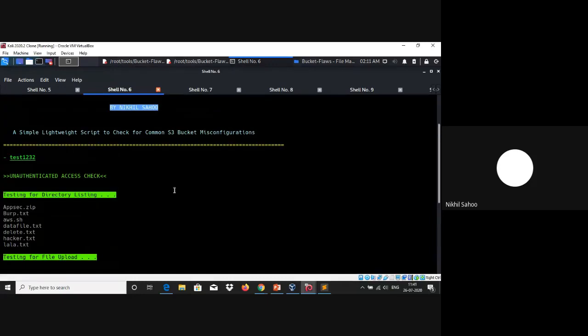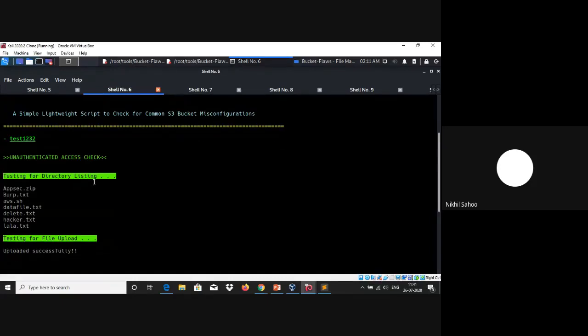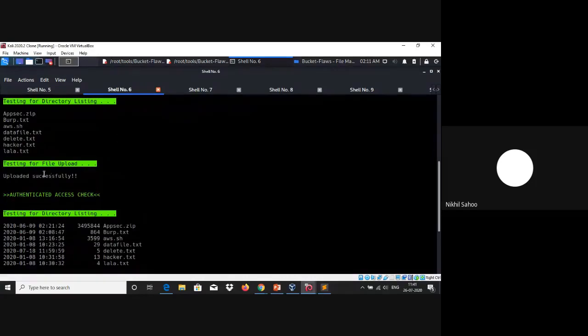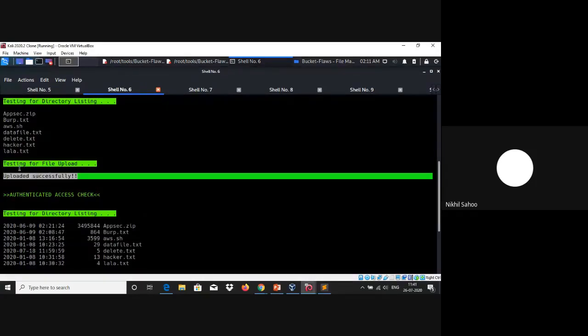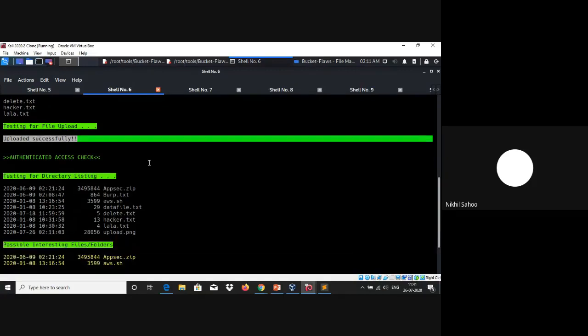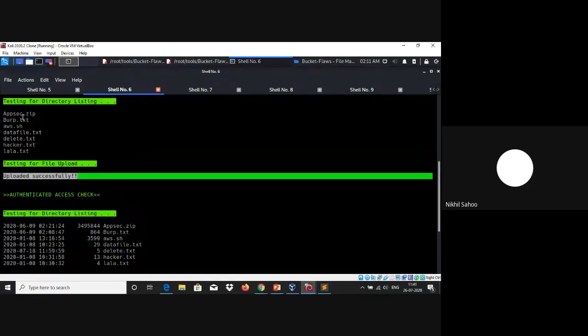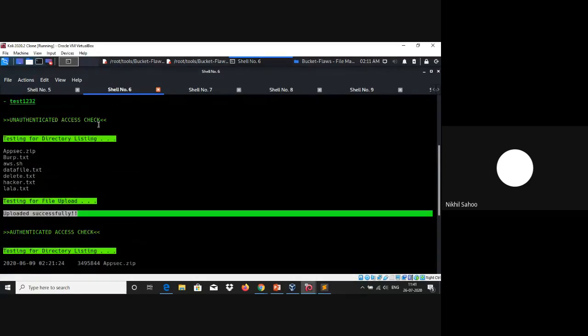So it started with an unauthenticated access check. As you can see, it was able to view or list all the files present inside this particular bucket. It was also able to upload a file onto this S3 bucket. And as you can see here, there's no upload.png file when we first checked using the unauthenticated access check.